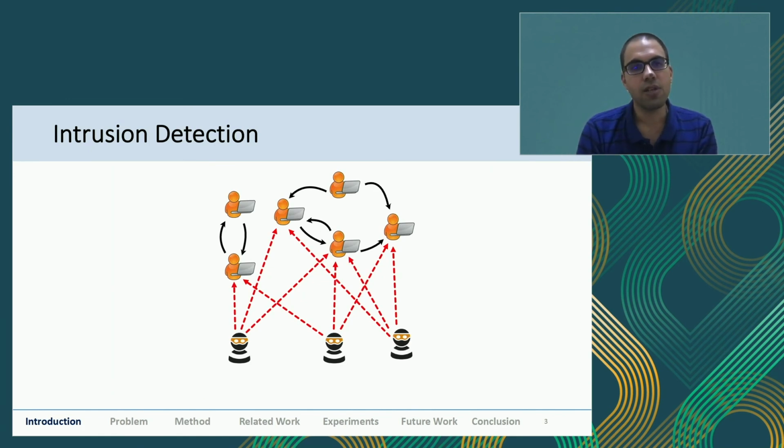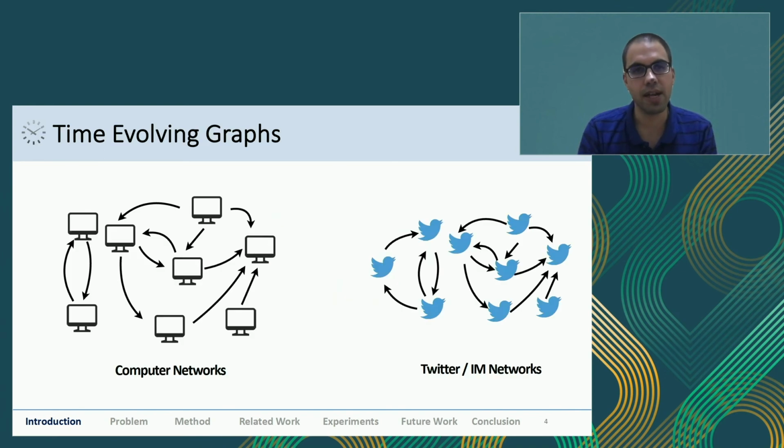And for intrusion detection, we can see this as an example where there are three malicious or anomalous users who came in and wanted to attack all these normal users on the top, and they sent a lot of spurious or suspicious edges and communications. So we want to detect this kind of sudden behavior where a similar group of malicious or anomalous entities come in and throw suspicious edges or communications. This is the scenario which we want to detect.